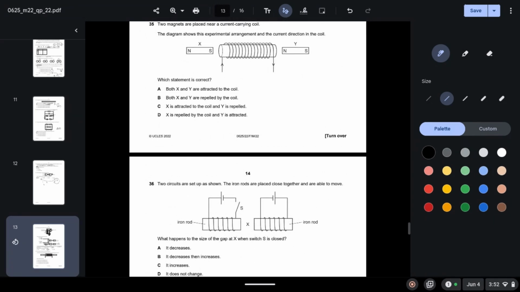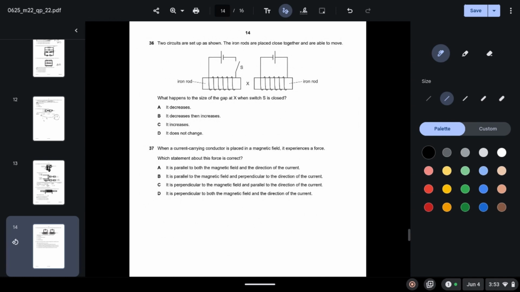Two magnets are placed near a current carrying coil. The diagram shows this experimental arrangement and the current direction in the coil. Which statement is correct? Both X and Y are attracted to the coil. We know this is not true. Both X and Y are repelled by the coil. So this is correct because of Lenz's law. When we bring a south pole closer to the magnet, a south pole will be induced here due to Lenz's law, so they will repel. Similarly, when we bring closer a north pole, a north pole will be induced here due to Lenz's law and it will repel. So both X and Y are repelled by the coil.